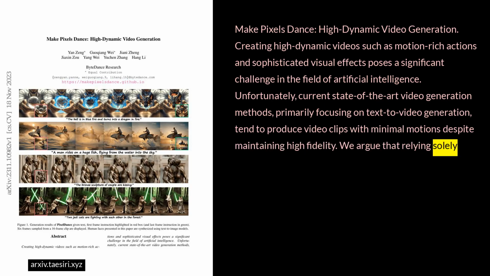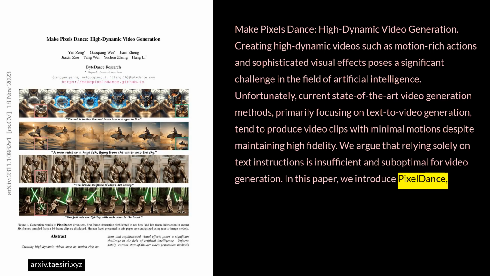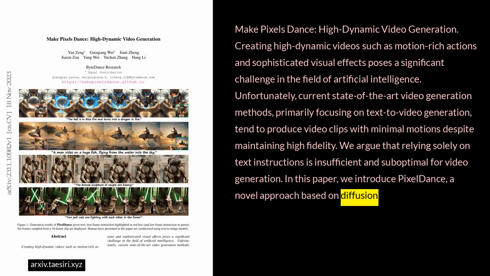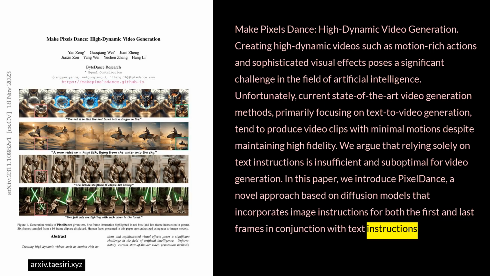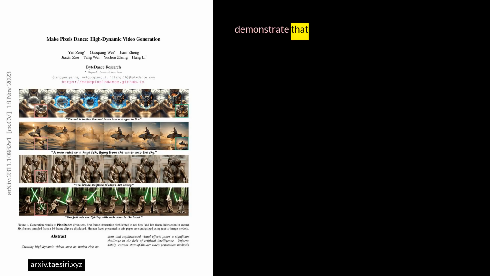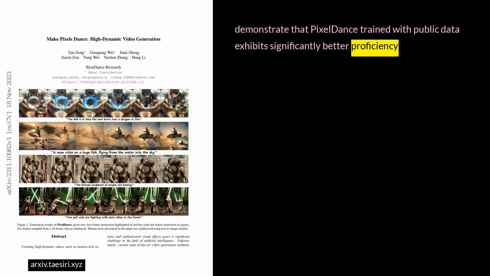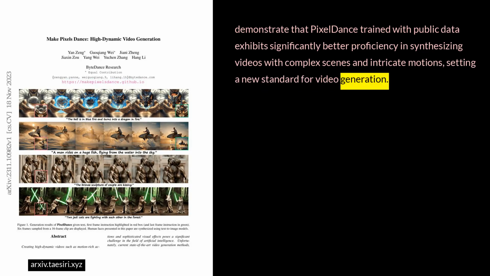We argue that relying solely on text instructions is insufficient and suboptimal for video generation. In this paper, we introduce PixelDance, a novel approach based on diffusion models that incorporates image instructions for both the first and last frames in conjunction with text instructions for video generation. Comprehensive experimental results demonstrate that PixelDance trained with public data exhibits significantly better proficiency in synthesizing videos with complex scenes and intricate motions, setting a new standard for video generation.